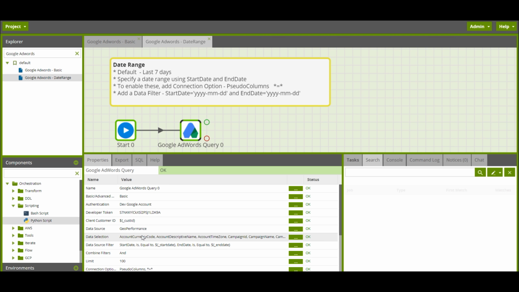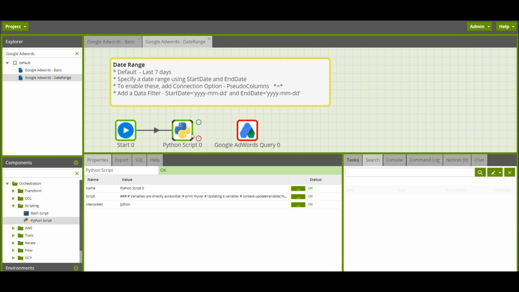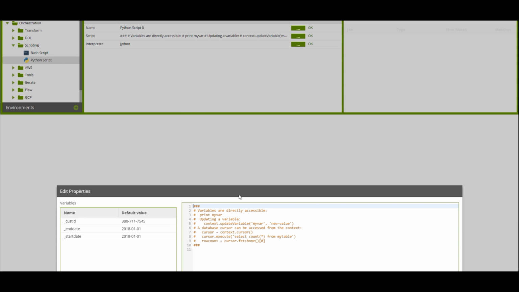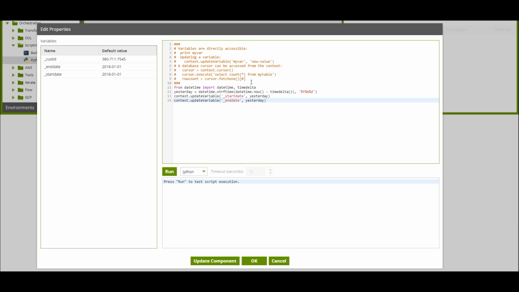For our use case, let's say we'd like to set start date and end date to yesterday's date. Anytime you run the job, it'll always run for the previous day. To do that, add a Python script component to your job. And in the script section, you can manipulate the values of these variables. For now, I'm gonna just copy a script that I've already got.